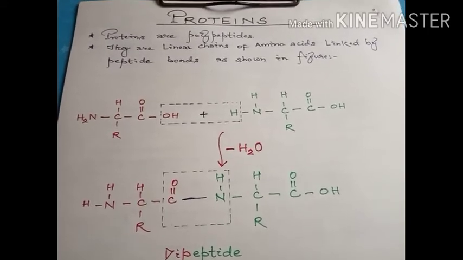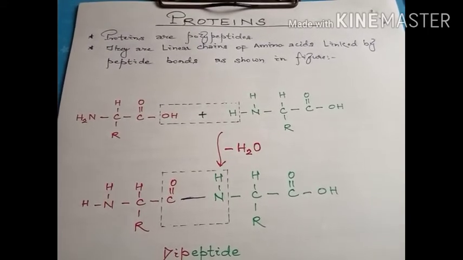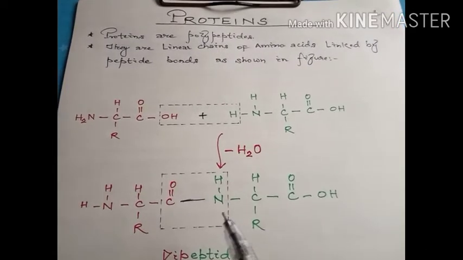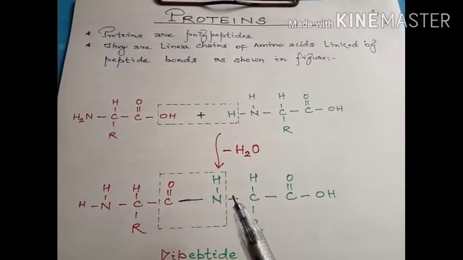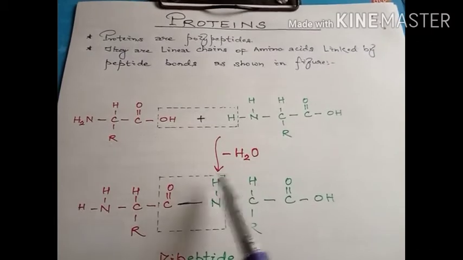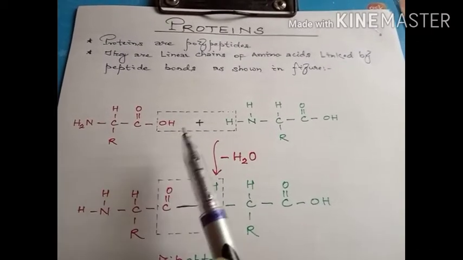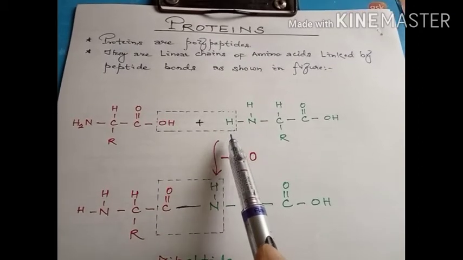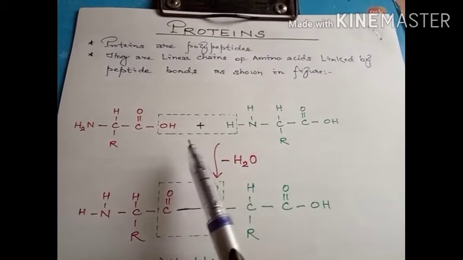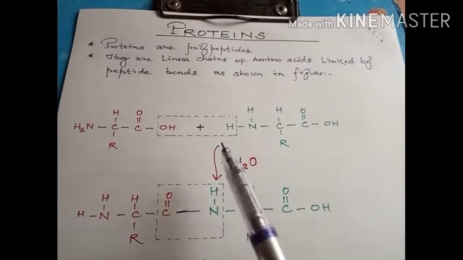Proteins are built up of a large number of alpha amino acid molecules interlocked by the elimination of water between the amino group of one acid molecule and the carboxylic group of the other molecule.